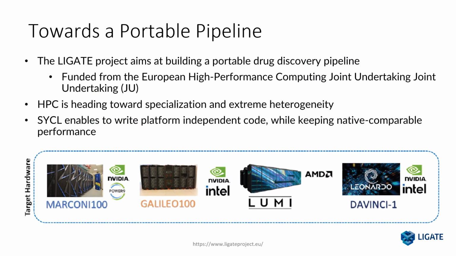LiGen is part of the Exscalate project, whose goal is to create and validate an industrial application for drug discovery in high-performance computing systems. In this context, the evolution of HPC architecture is leading towards specialization and extreme heterogeneity, including future exascale architectures. Because of this, LiGen makes code portability one of its primary objectives. In this field, SYCL matches this goal perfectly, able to write performance-portable code while keeping native comparable performance.